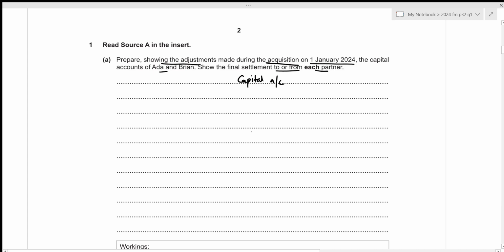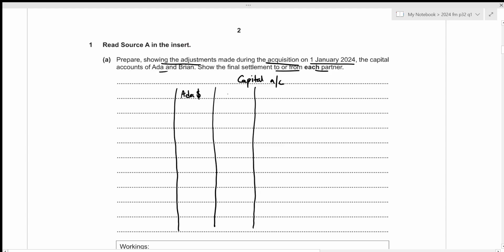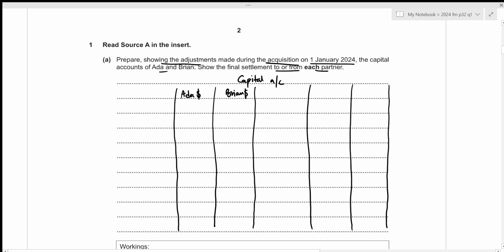And we are talking about two different partners in this case. We have Ada and Brian. The very first thing that we note down within our capital account is the opening balance, and it will always be on the credit side. So balance brought down.